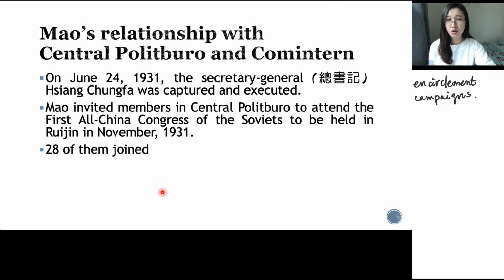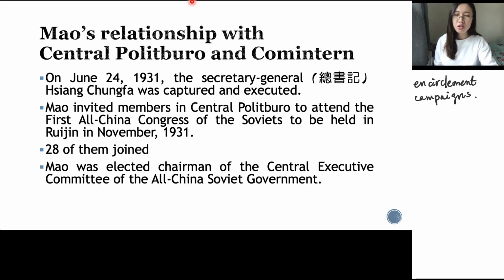But since it was Beijing, right, and since they didn't really have a leader, that is the reason why, with the control of the majority votes, Mao was elected as the chairman of the Central Executive Committee of the All-China Soviet government. You have to see here, wow, this is a victory for Mao, right? But you have to see, Mao's success was not complete. The 28 Bolsheviks still retained their iron control on the Politburo, to which he could gain no admission.